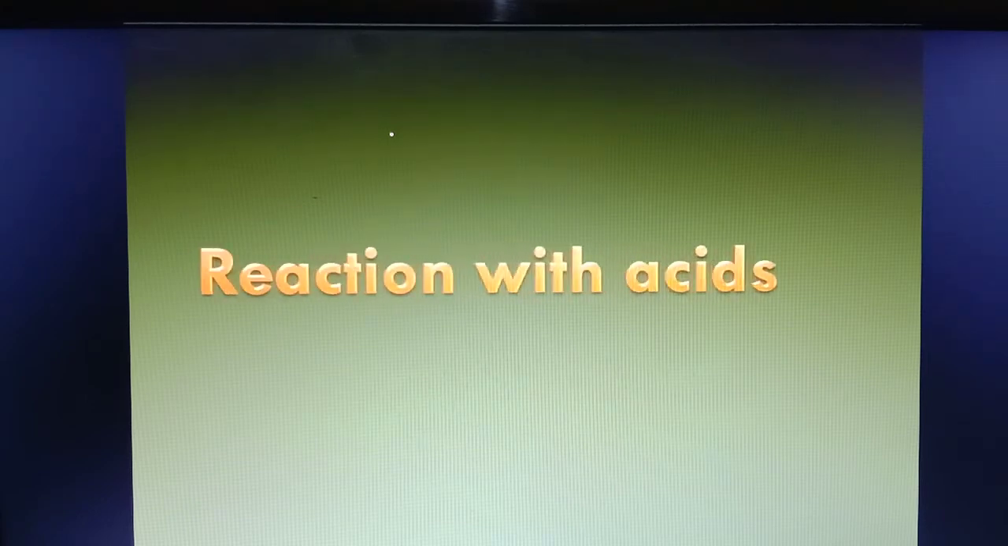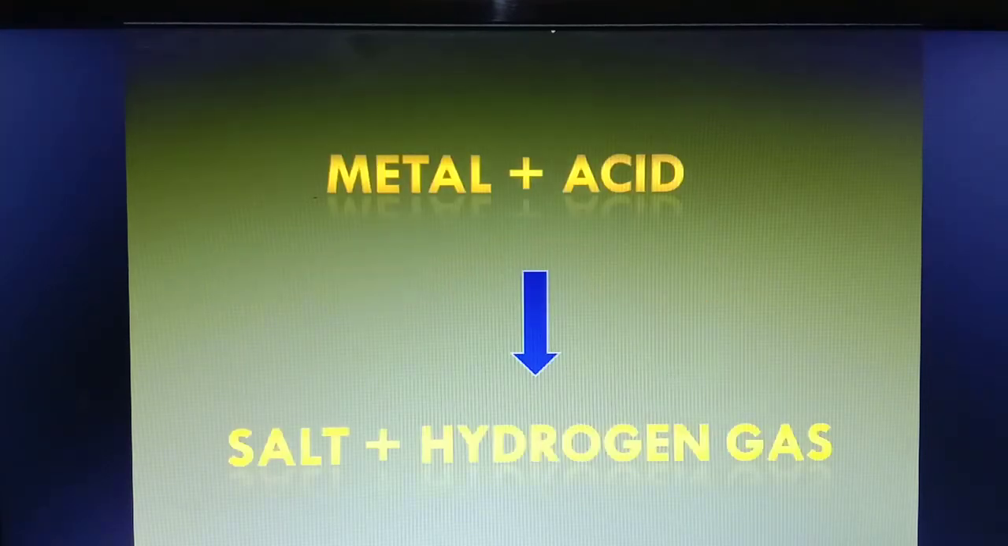Next is reaction with acids. Metals react with dilute or concentrated hydrochloric acid or sulfuric acid to form metal salt and hydrogen gas. So metal plus acid gives metal salt. If it is zinc metal reacting with hydrochloric acid, it will form zinc chloride and hydrogen gas. If it is zinc with sulfuric acid, it will form zinc sulfate. Zinc sulfate and zinc chloride both are salts of zinc.